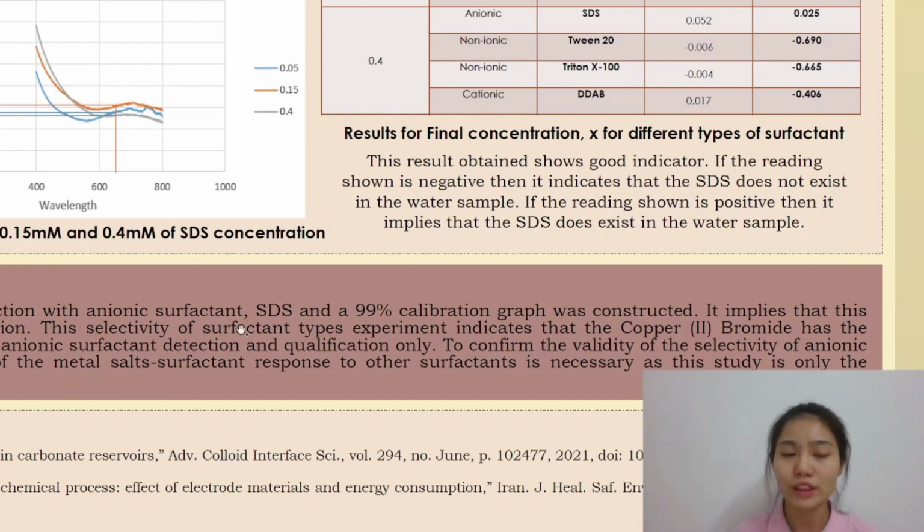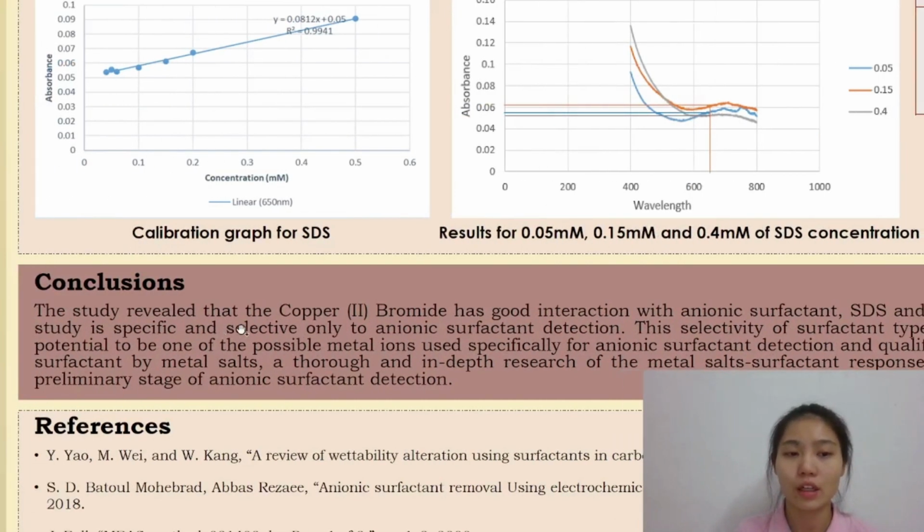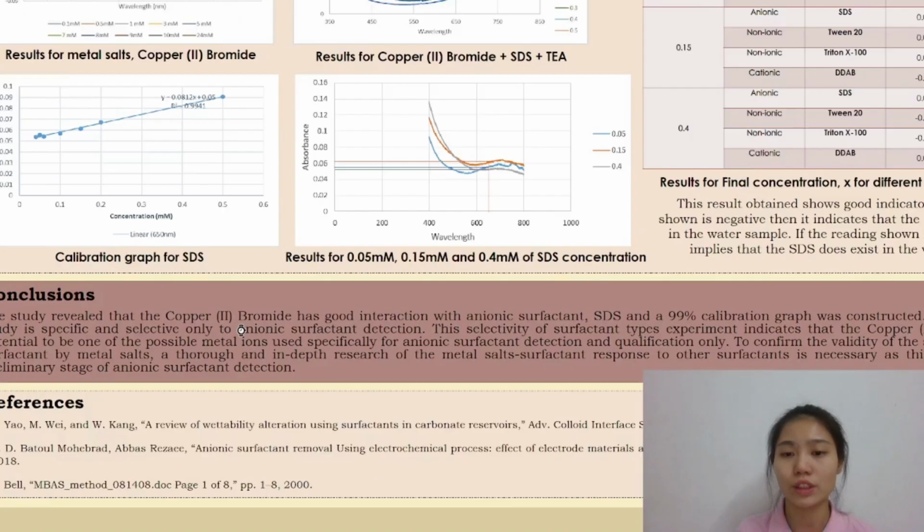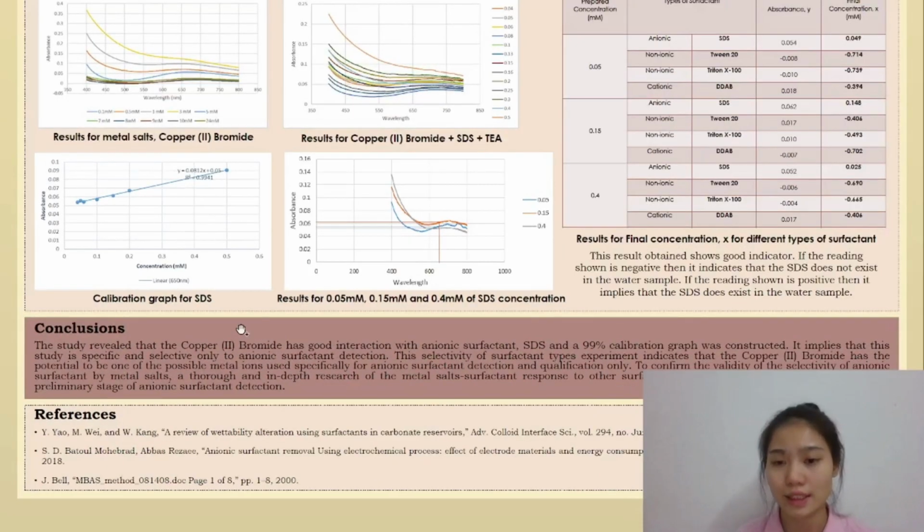In conclusion, this study revealed that copper(II) bromide has a good interaction with anionic surfactant SDS, and a 99% calibration graph was constructed. It implies that this study is specific and selective only to anionic surfactant detection. This selectivity of surfactant types experiment indicates that copper(II) bromide has the potential to be one of the possible metal ions used specifically for anionic surfactant detection and quantification only.